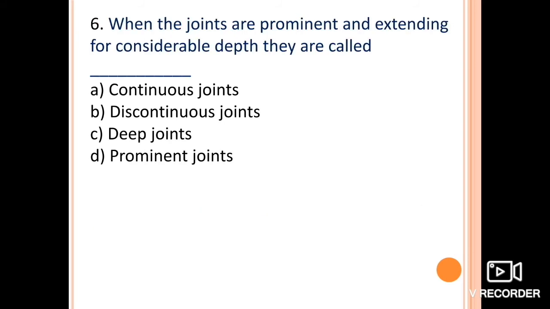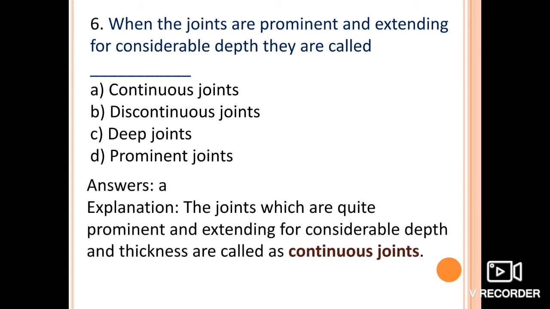Sixth one: when the joints are prominent and extending for considerable depths, what are they known as? Continuous joints, discontinuous joints, deep joints, or prominent joints. These are known as continuous joints. The definition itself relates with the option: the joints which are quite prominent and extending for a considerable depth as well as considerable thickness are known as continuous joints.